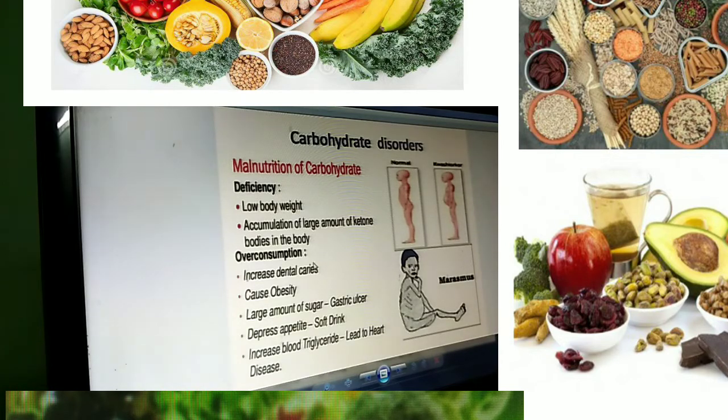Okay, now overconsumption, what will happen? It increases dental caries, that is related to teeth, and causes obesity. Obesity is fat, large amount of sugar, gastric ulcers, then depressed appetite. Appetite means digestion, improper and poor digestion, from some soft drinks they will be making. It increases blood triglycerides, which leads to heart diseases. In the blood, triglyceride is one of the components, a sugar component. This level increases, which leads to heart diseases.